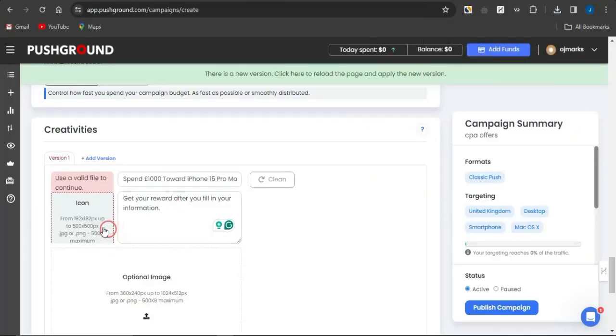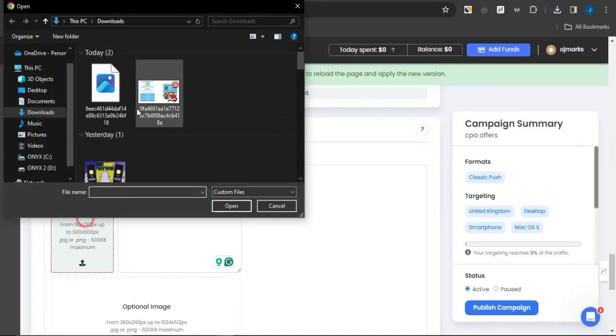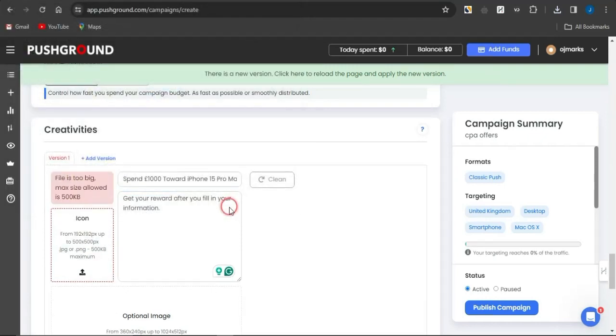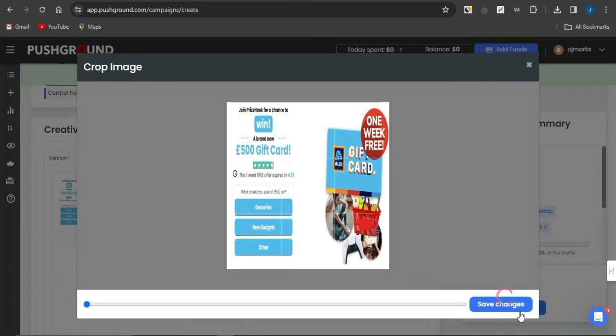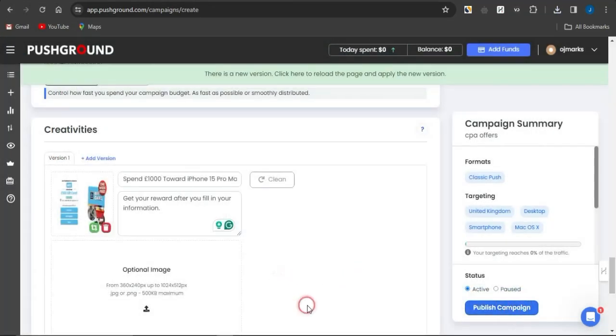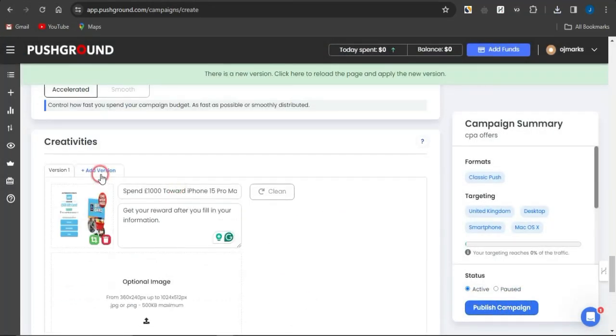You can delete the image. You can come right here, click on this, and go on to inserting the image. As you can see, I'm going to insert that image, but you can see right here it says the file is too big. The maximum size is 500 KB, so utilize a smaller image instead. So I'm just going to utilize another image, and if I do utilize that, you can go on to creating more creatives by clicking on add version.